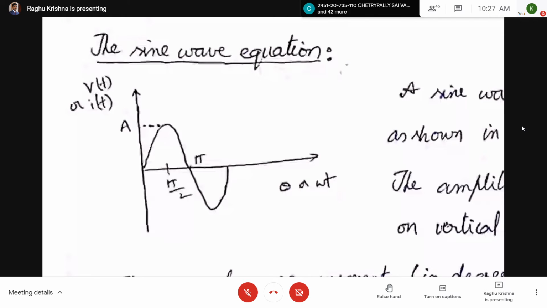On the x-axis you can take theta or omega t; generally we take omega t. The units will be radians: angular velocity multiplied by time, radian per second into second gives radians. So omega t is measured in radians.